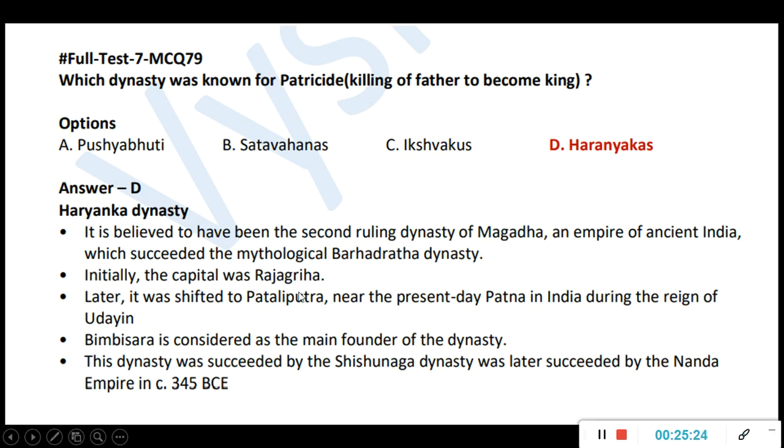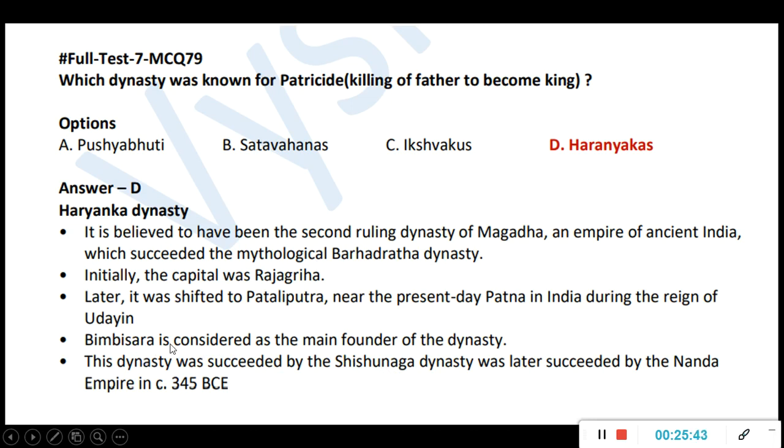Then after that, if you see, in this Haryanka dynasty, Bimbisara is considered the main founder. Okay, Bimbisara, don't confuse with Bindusara. Bindusara is Ashoka's father, which will come in the Mauryan Empire later. But this is Bimbisara, who was the founder of the Haryanka dynasty, which is the second dynasty in the Magadhan timeline.